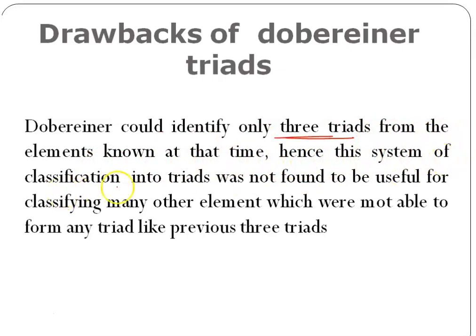Hence the system of classification into triads was not found to be useful for classifying many other elements, which were not able to form any triad like the previous three triads. For higher elements, the remaining elements didn't follow the Dobereiner triad. If you take some other three elements known during that time, this law was not applicable. So this law got rejected.